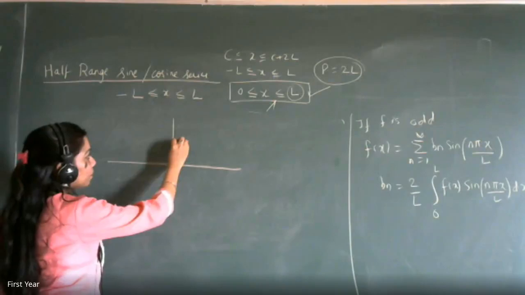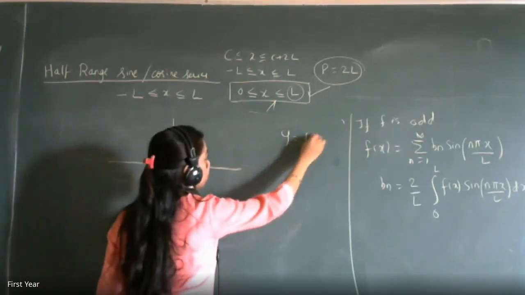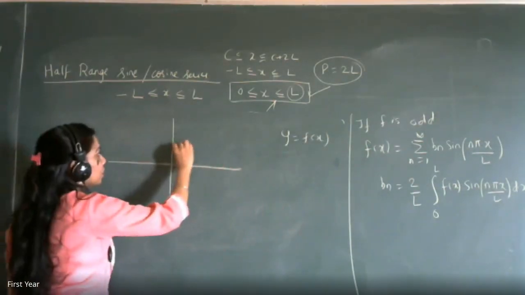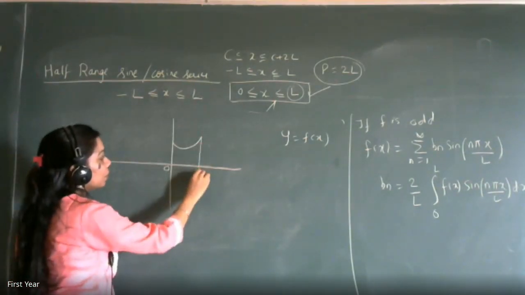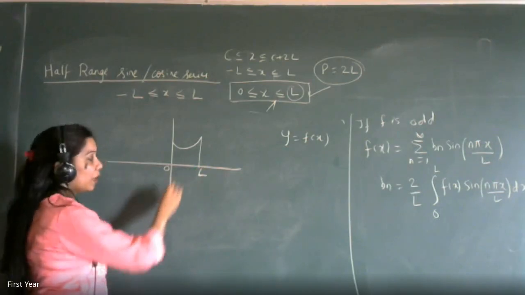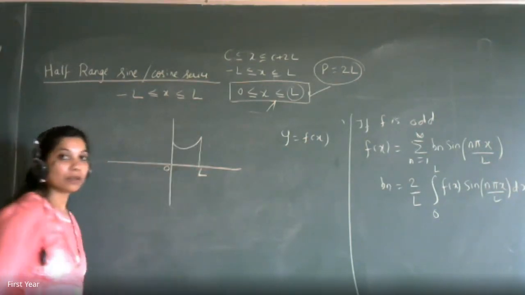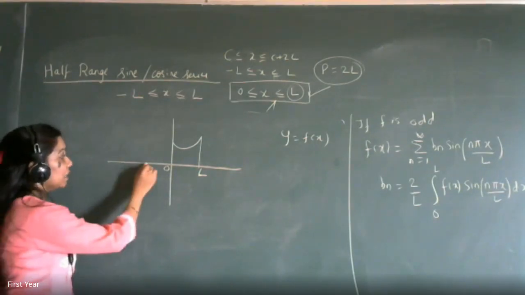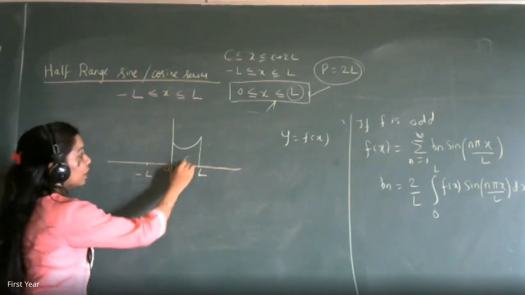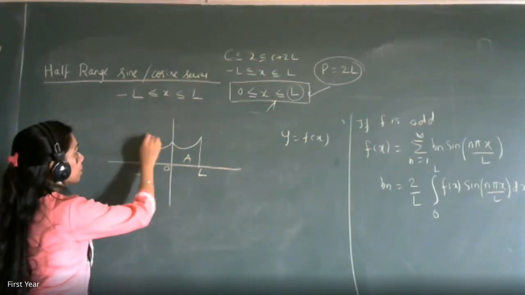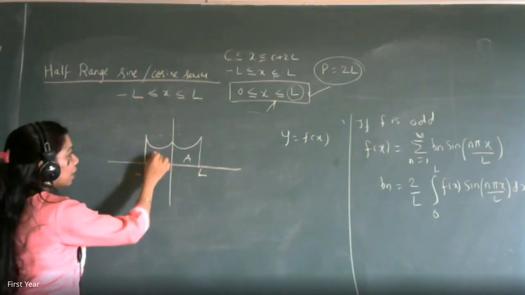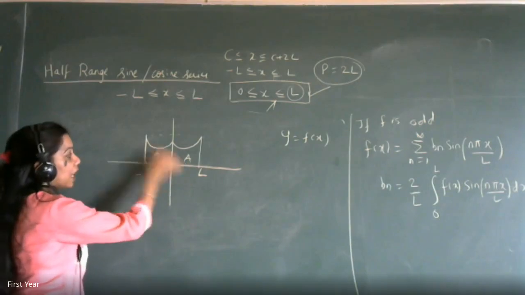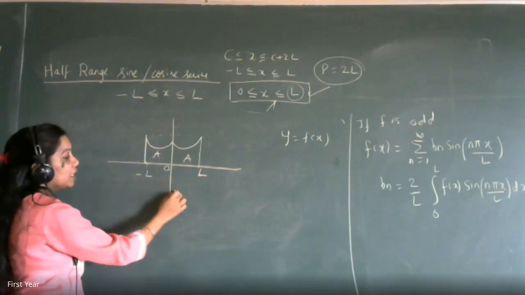Now, suppose your curve is y equal to f of x, which looks like this. Okay? Between 0 to L, your function looks like this. Now, if I want to extend it as an even function, whatever is the area covered here, the same type of area I will cover here also. Are you getting it? So this function is extended between minus L to 0 as an even function.